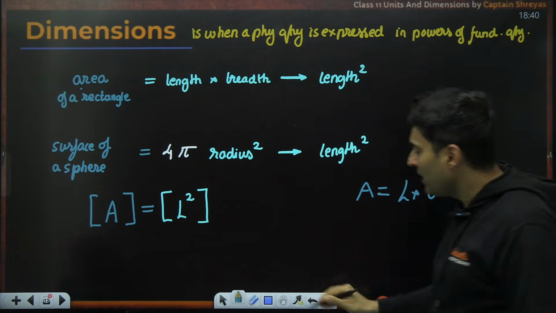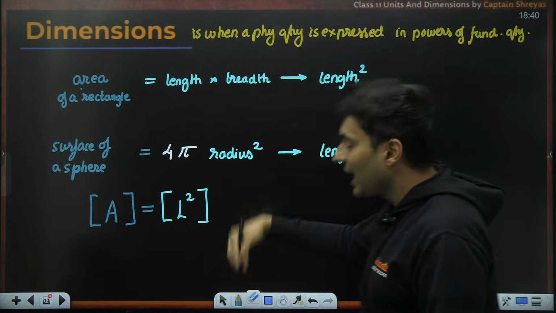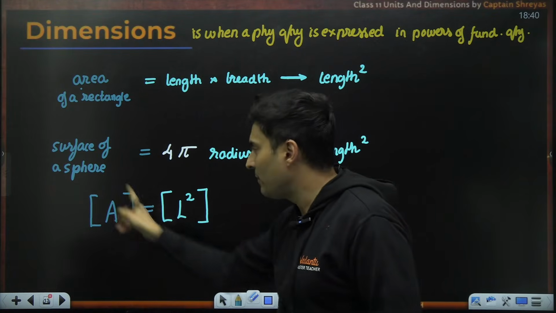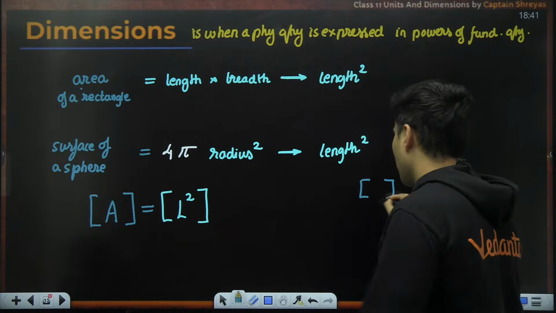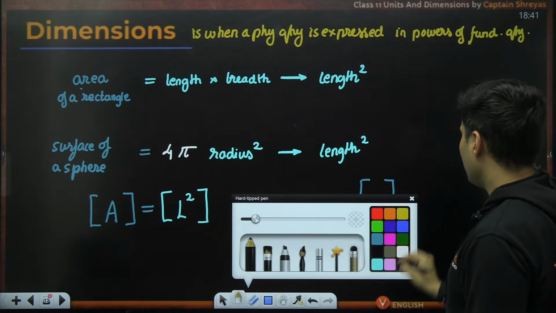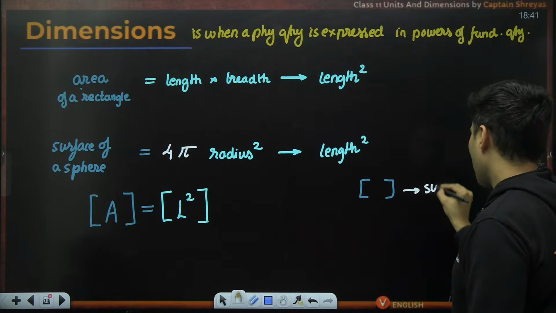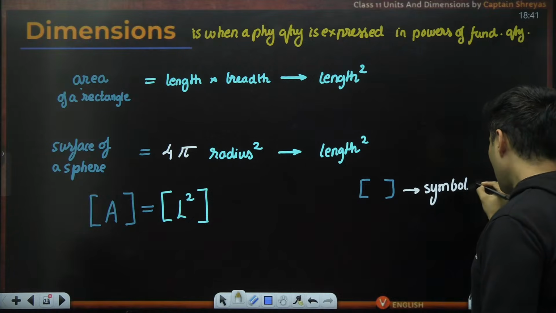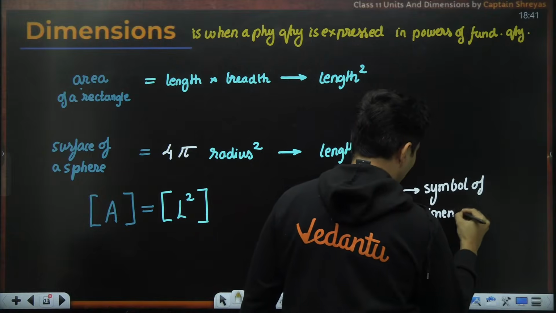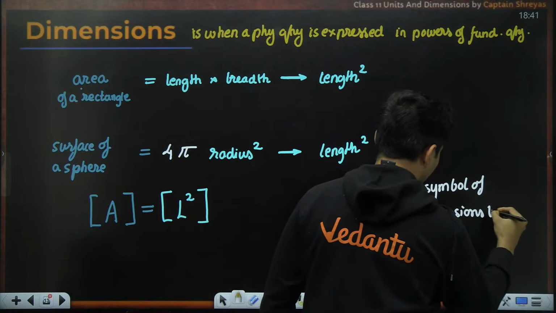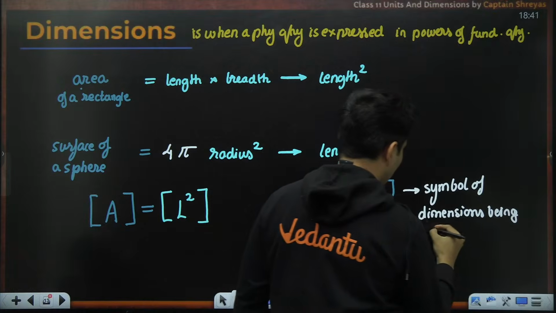So, the dimension of area is L square and the symbol for dimension is the square brackets. So, this square brackets is nothing but the symbol of dimensions being taken, of dimensions being considered.